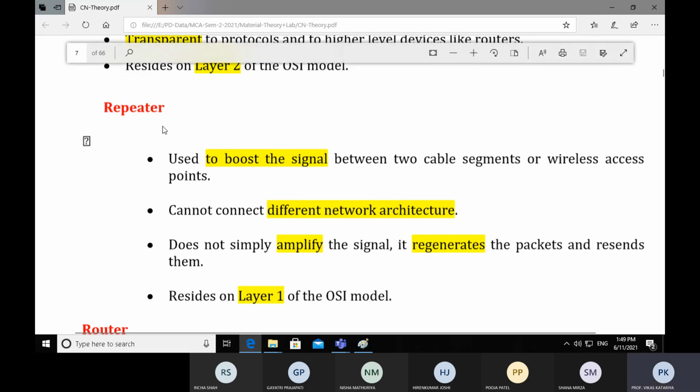Two types of repeaters are available, for wired LAN and wireless LAN. Now, a repeater cannot connect different network architectures. It does not simply amplify the signal; it regenerates the packets and resends them.